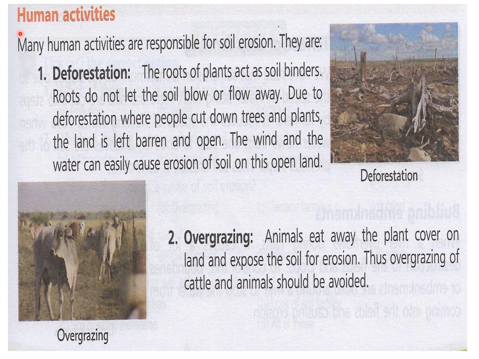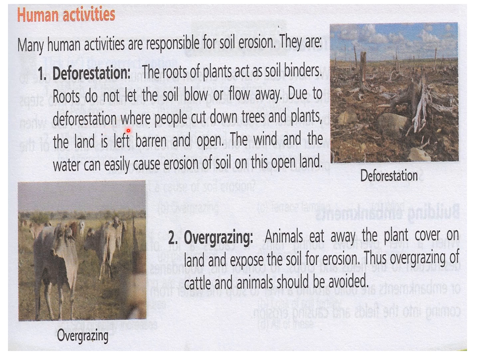Now we come to the third agent of soil erosion, that is human activities. A lot of human activities are also responsible for soil erosion. First, deforestation. The roots of plants act as soil binders. You know why it is said that we should grow a lot of plants? Because when there are a lot of plants, the force of the wind reduces. The roots also hold the soil and it is not lost. When the wind blows, the roots do not let the soil blow or flow away.